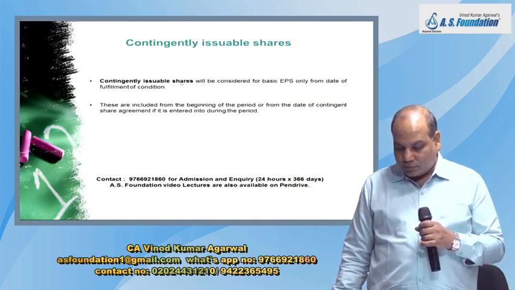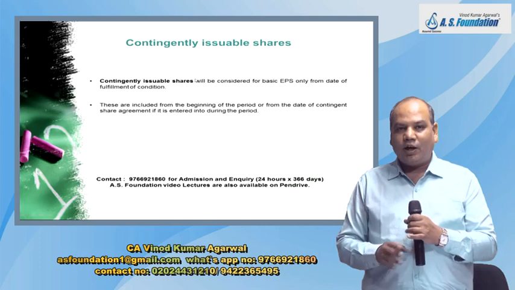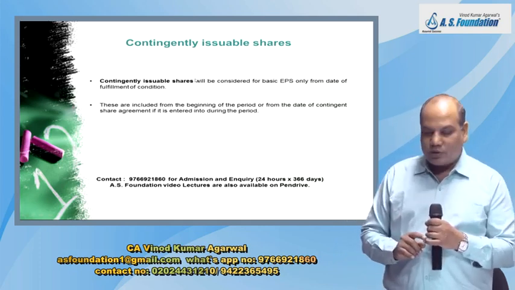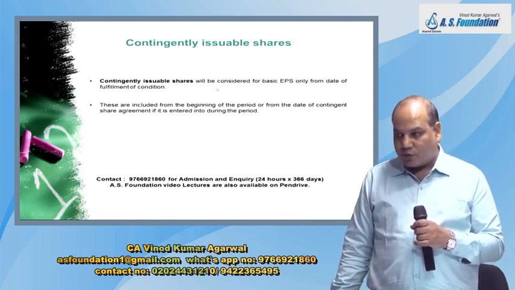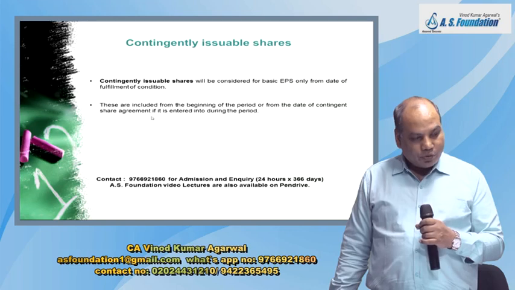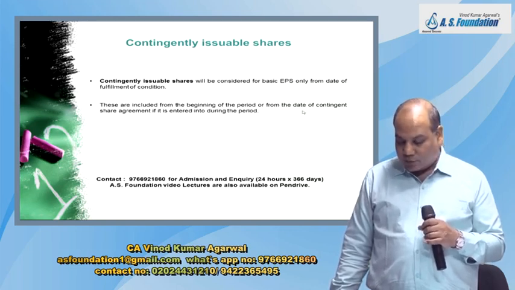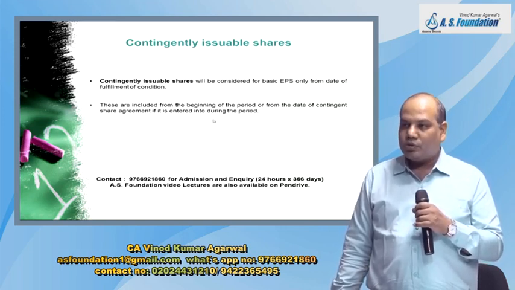They will be treated as outstanding and included in basic EPS the moment the contingency is satisfied. And what about the time period for which you have to include it? This is included from the beginning of the period or from the date of contingent share agreement if it is entered into during the period.